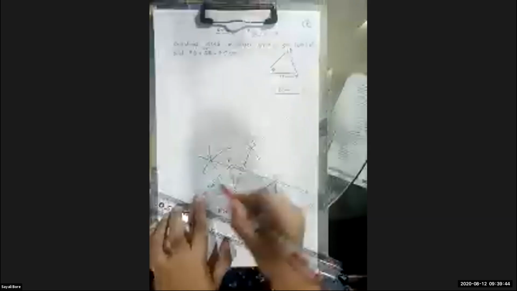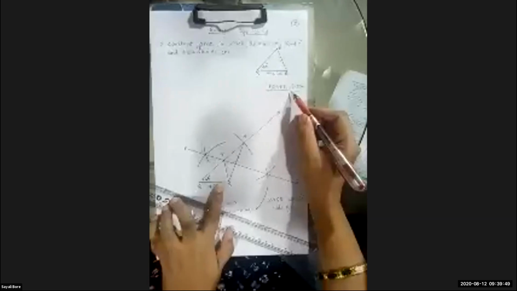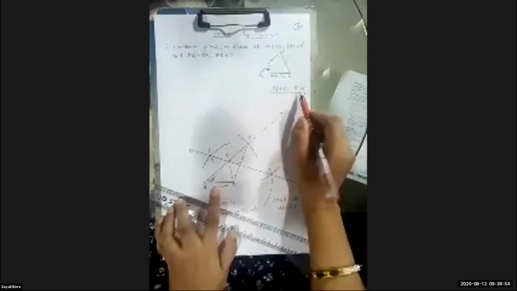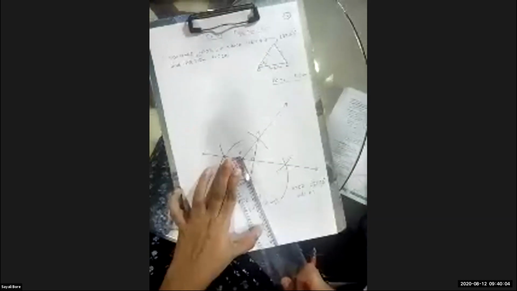Again, if you measure PQ and PR, your addition will come to be 8.5. So if I measure this, you can measure this PQ and PR, okay, and it will come as 8.5.